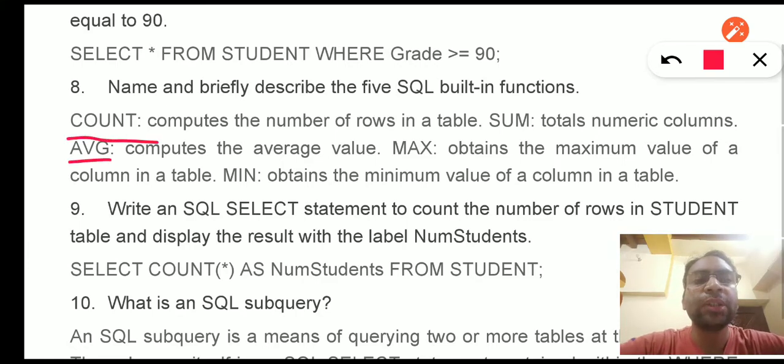Count is to count the number of rows, sum is to find the sum of all the values in a column, and AVG is to find the average value. Max will be used to find the maximum value in a column, and similarly min will be used to find the minimum value in a column. So all these are the built-in functions that can be used with SQL.